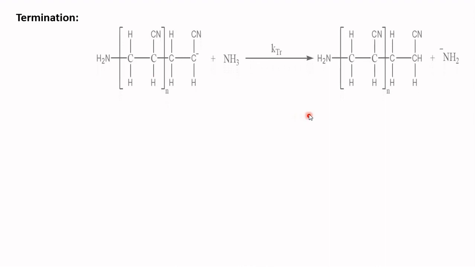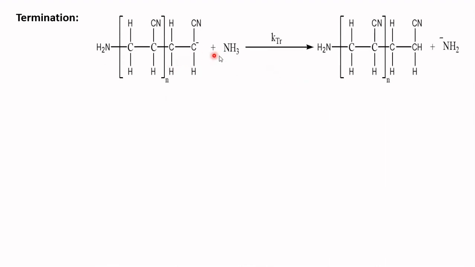The last step is the termination. Termination is always unimolecular, usually occurring by transfer reactions. The macrocarbanion abstracts a proton from the solvent, that is NH3, and becomes a dead polymer. So, this is how the mechanism of anionic chain growth polymerization takes place.